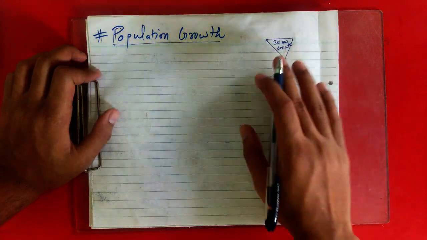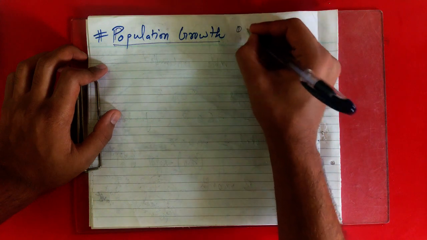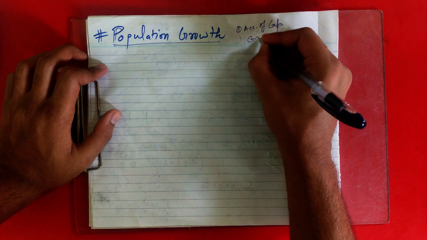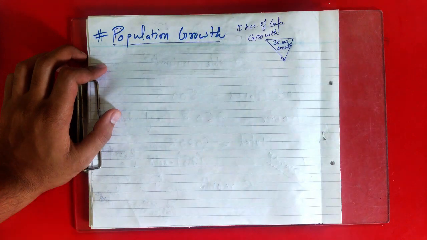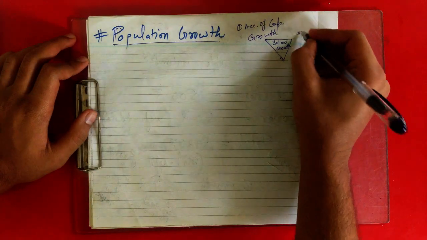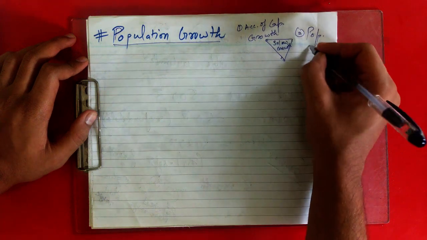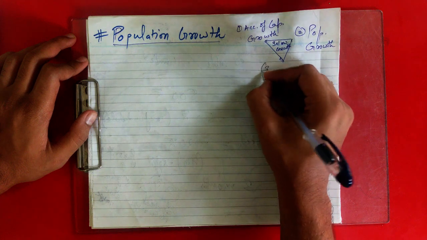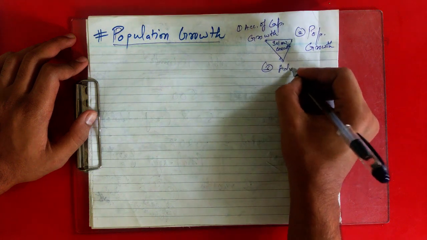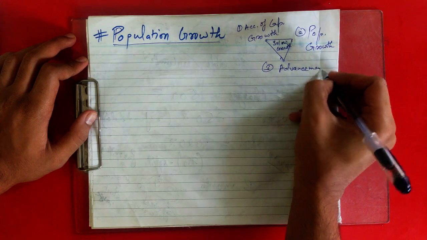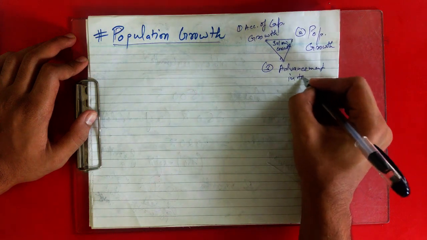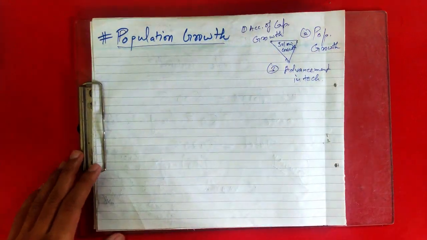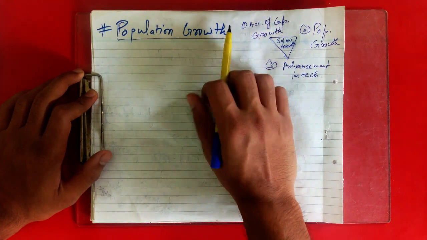So the first factor was accumulation of capital growth, right? Second was population growth, that is how population affects the growth. And the third part is advancement in technology, basically advancement in technological growth. Okay, so we have studied this one in our previous lessons.